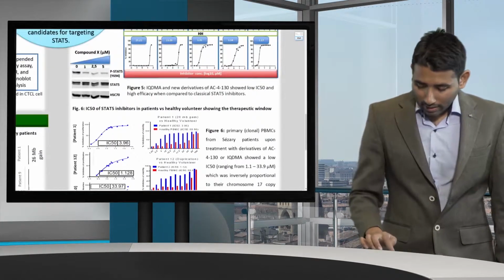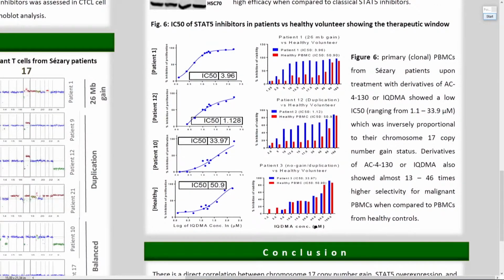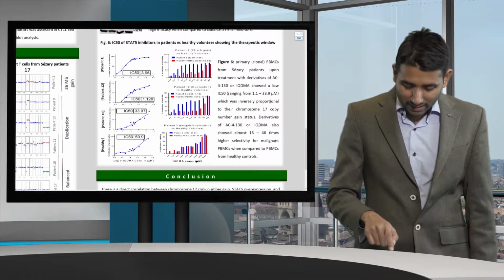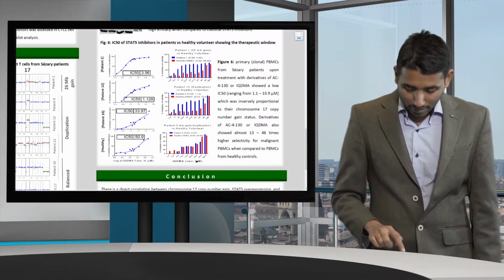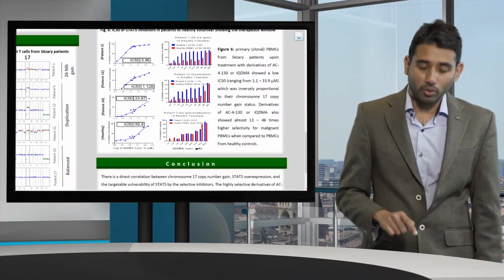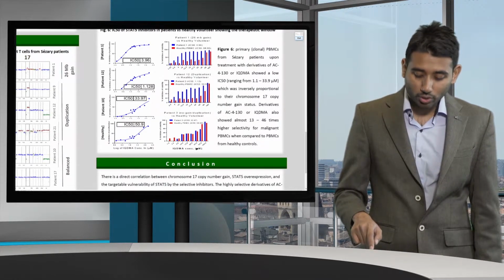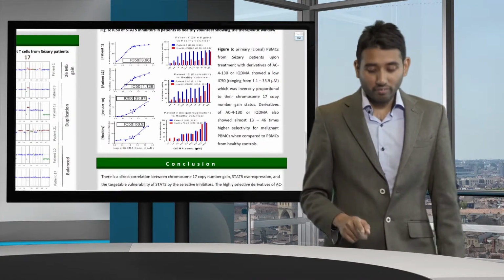So now coming to the last figure, where I try to compare. I took one patient with a 26 MB gain of the chromosome 17 STAT5 region, and you can see that after the drug treatment with IQDMA, the IC50 is 3 micromolar. Now patient 12, which has a chromosome 17 duplication, has an IC50 of 1 micromolar. But patient 10, which doesn't have a chromosome 17 STAT5 region gain or duplication, has an IC50 of 33 micromolar. And at the last, this is a healthy volunteer whose IC50 is 50 micromolar.